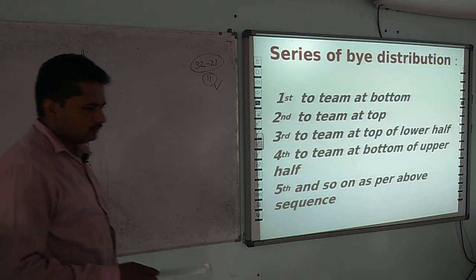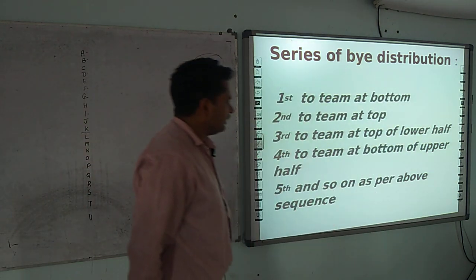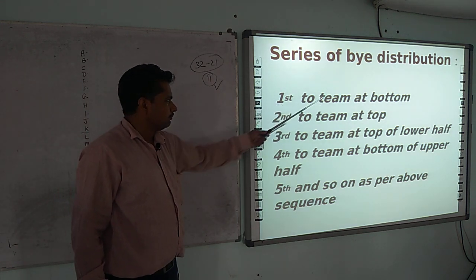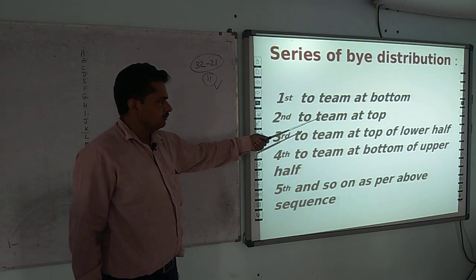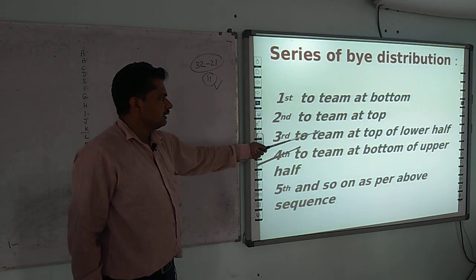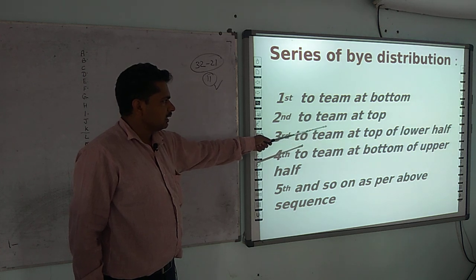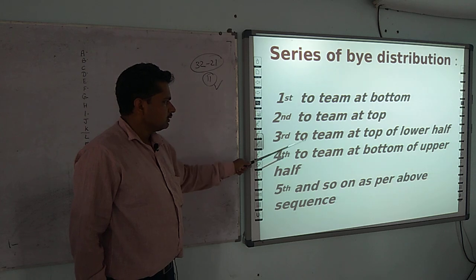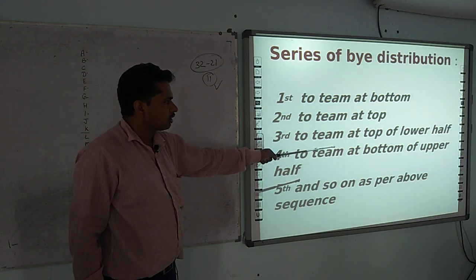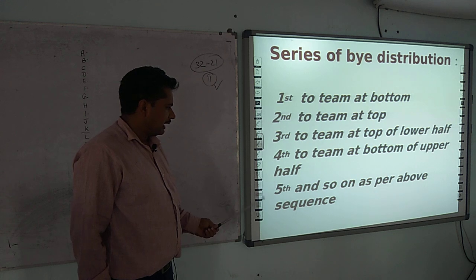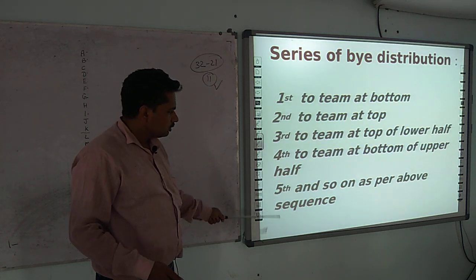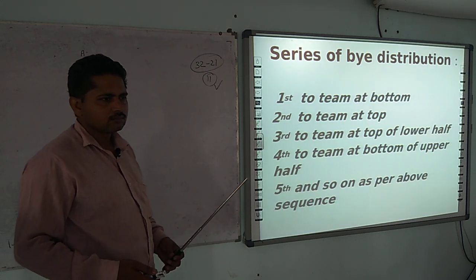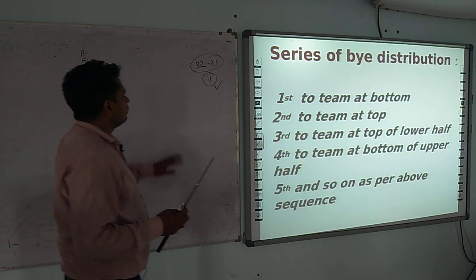Okay. And then we have to start to provide byes as per this limit. First bye is given to the team at the bottom, second bye is given to the team at the top, third bye is given to the team at the top of the lower half, and fourth bye is given to the team at the bottom of the upper half. And after that we have to reverse it continuously until all byes are eliminated.